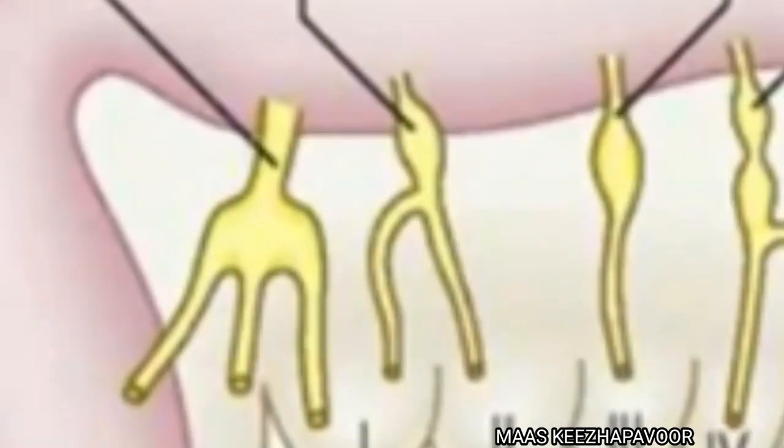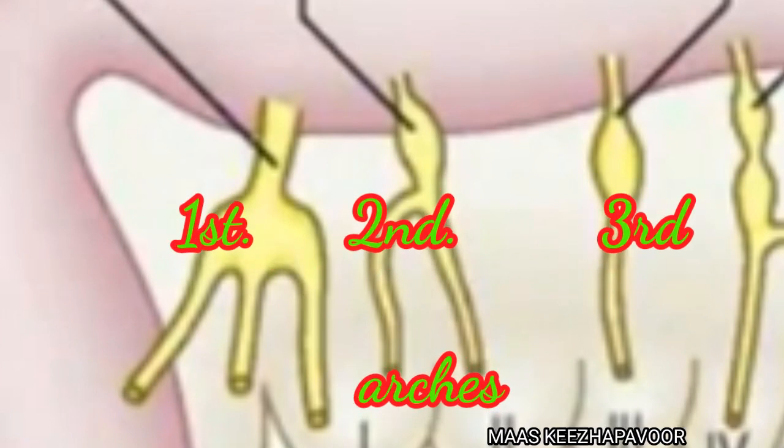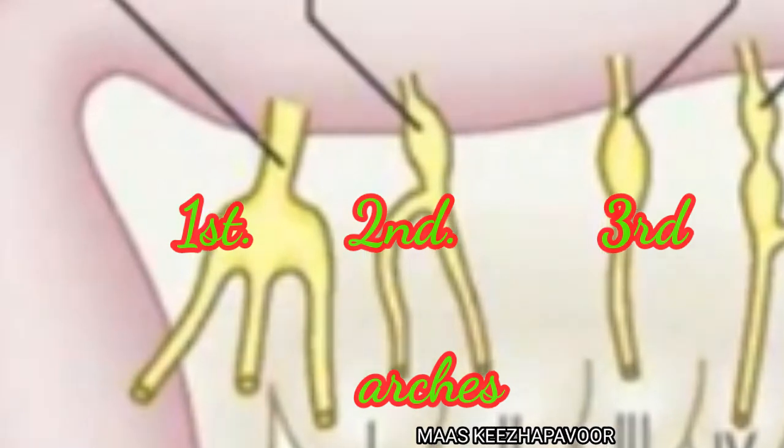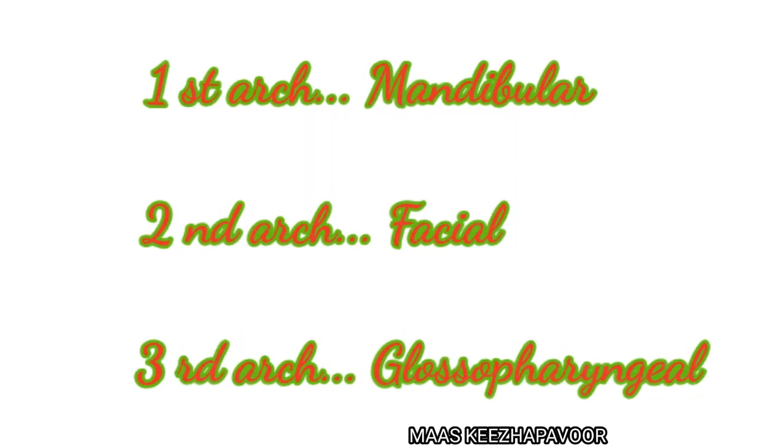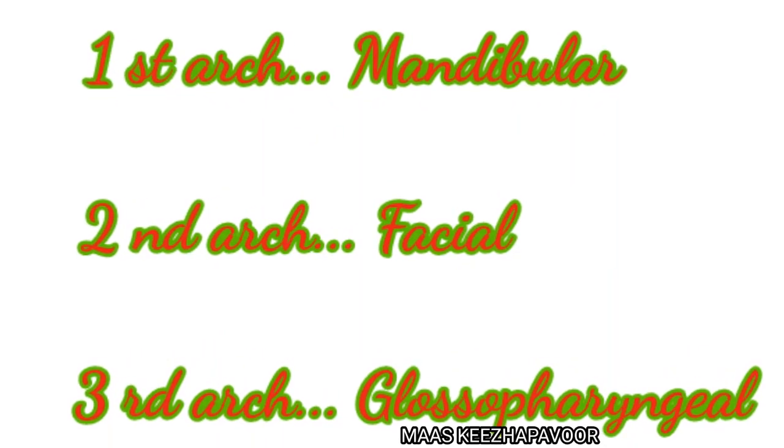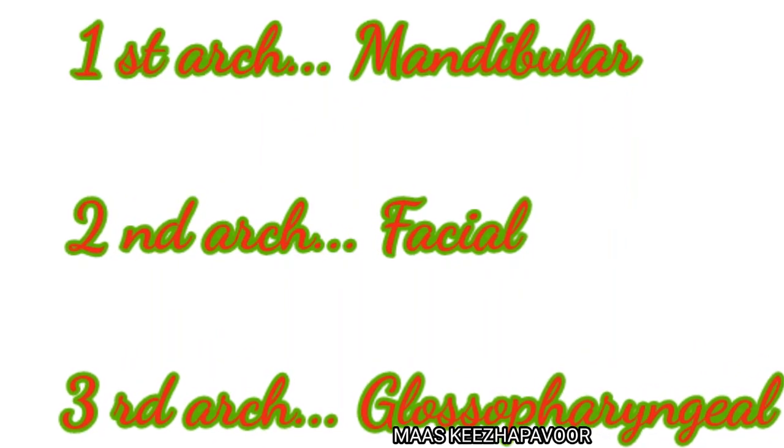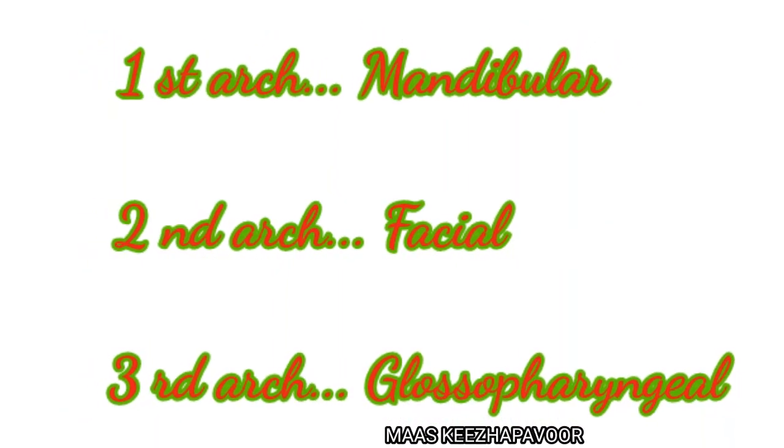To remember all these communications, try to keep these 2 points in your mind. One is that for effective coordination between the movements of the muscles of first, second, and third branchial arches, the motor nerves of these 3 arches communicate with each other, right? The first arch nerve is mandibular nerve, the second arch nerve is facial nerve, and the third arch nerve is glossopharyngeal nerve.